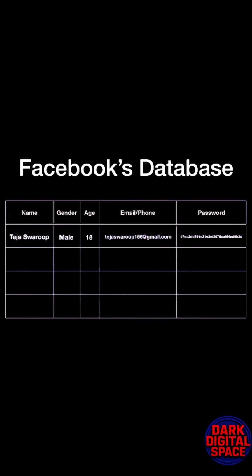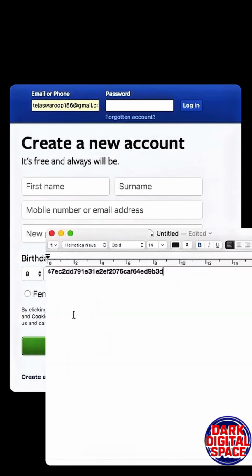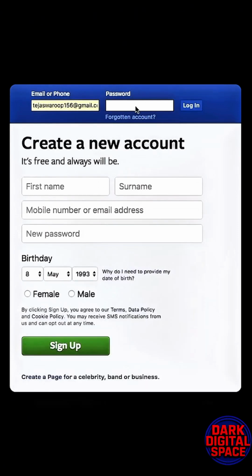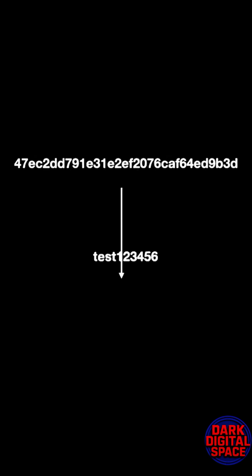Now suppose Facebook had a data breach and hackers managed to gain access to Facebook's user info, which included their name, age, gender, email, and password. Though hackers have this information, they will not be able to log into any specific user account because the password is encrypted. If the hacker tries to log into any specific user account with the hashed password, he will not be provided access. He only needs to enter the password, which is in the plain text form. So what does the hacker do now? Intuitively, the only possible way is to reverse the hash into its plain text form.